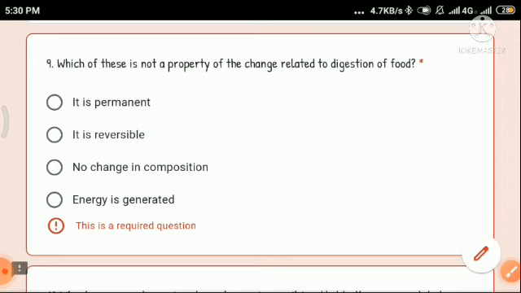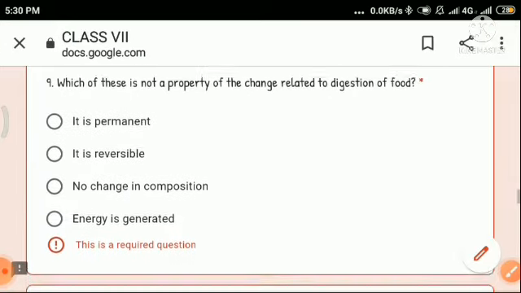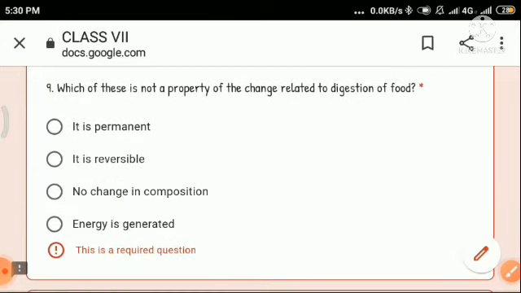So we know that chemical change is permanent, so this cannot be the answer. We know that chemical change is irreversible, but here the option is it is reversible. So this can be one of the answer, and these questions have two answer. One can be it is reversible, and the other can be no change in composition.